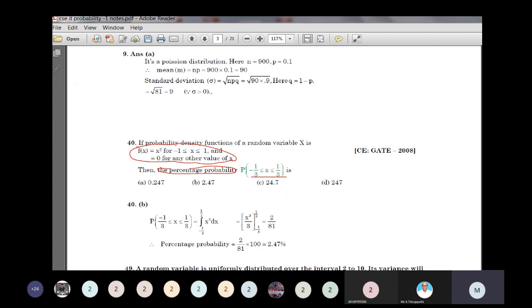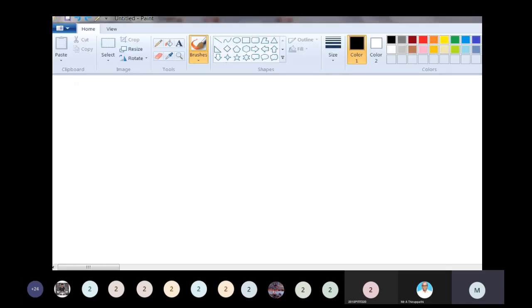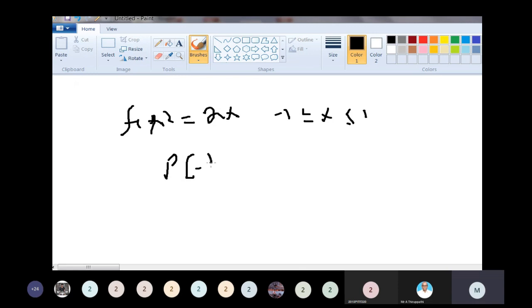Now, what is given? The probability density function f of x is equal to x square, minus 1 less than or equal to x less than or equal to plus 1. Find P of minus 1 by 3 less than or equal to x less than or equal to 1 by 3.